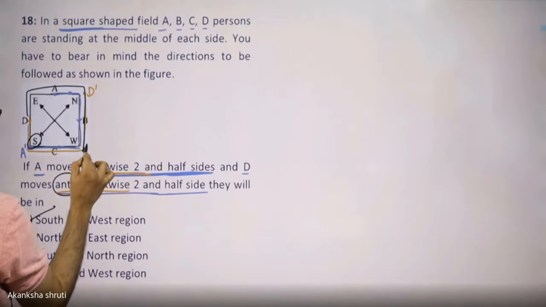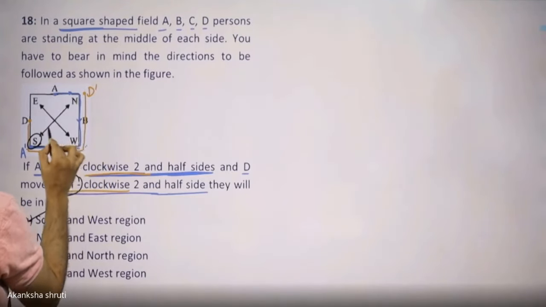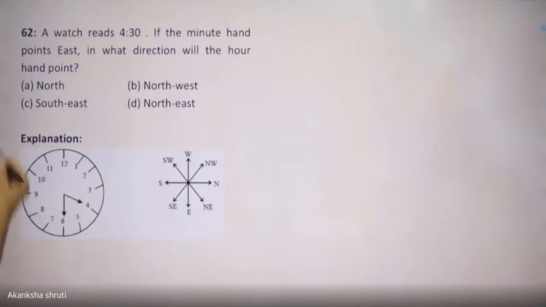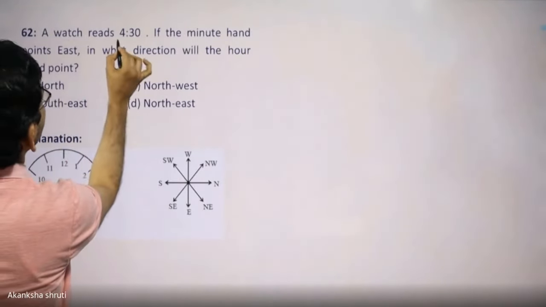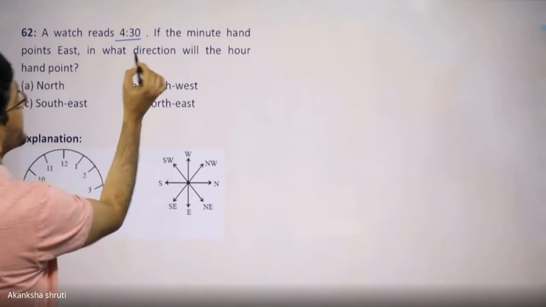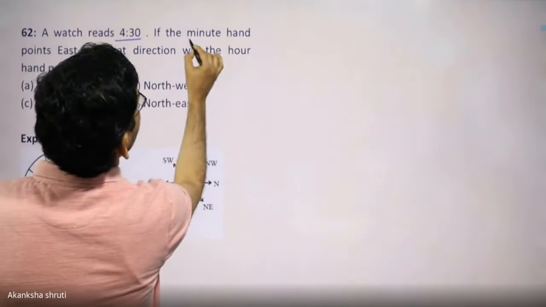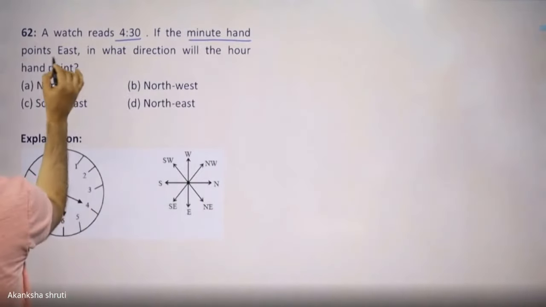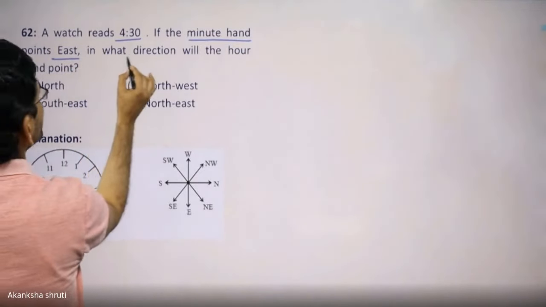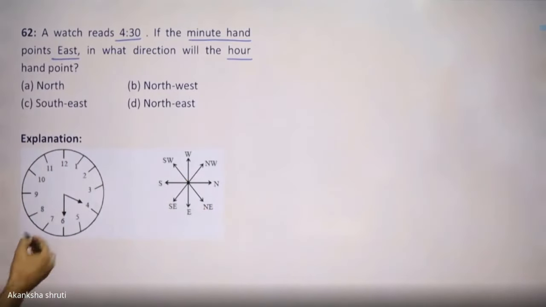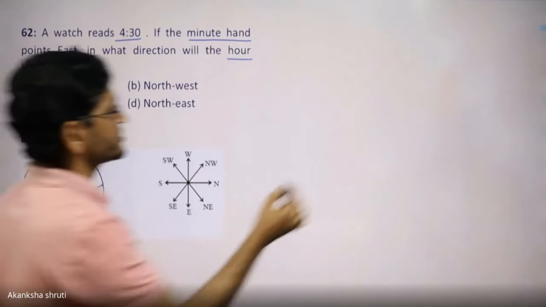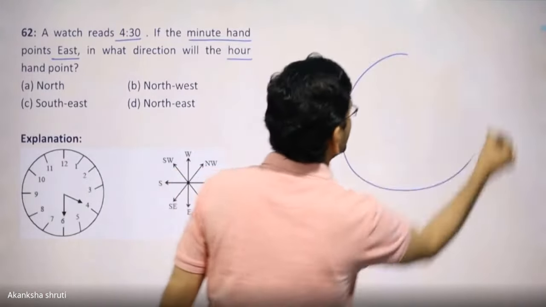So read the question carefully, again and again I am saying. Students, let us consider question number 62. A watch reads 4:30. If the minute hand points east, in what direction will the hour hand point? Mark it or draw the clock quickly.